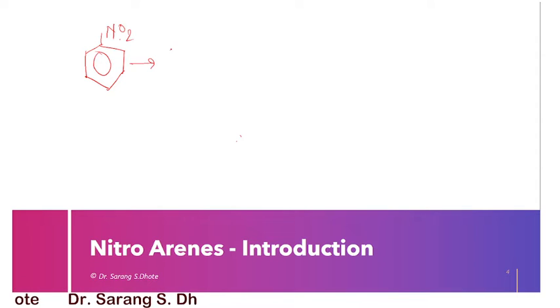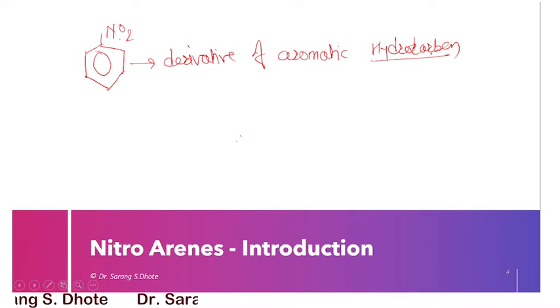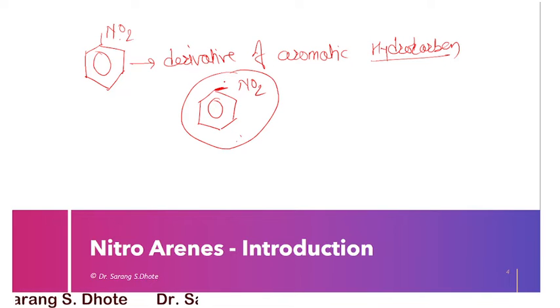This is a derivative of an aromatic hydrocarbon. I hope everybody knows the meaning of aromatic hydrocarbon. For example, this is benzene, where one hydrogen atom is replaced by an NO2 group. This is the nitroarene.